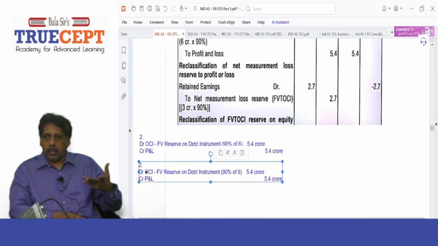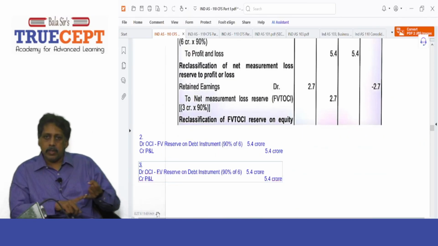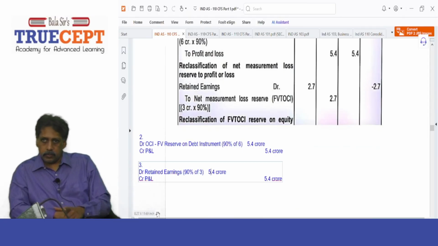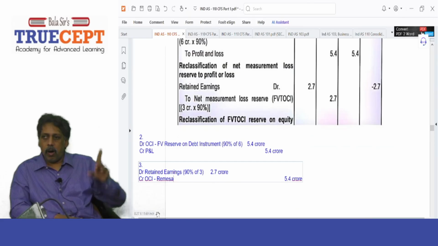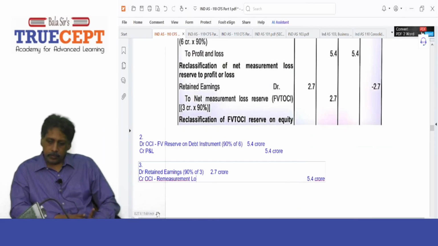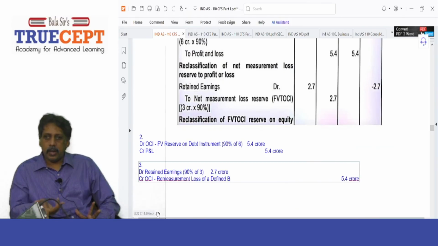Therefore it is a retained earnings account debit, rupees 2.7 crore, to OCI, and mention the remeasurement loss of a defined benefit liability. Nothing but the pension liability. Is that clear?